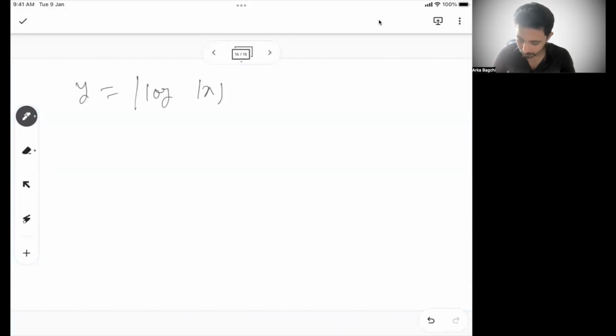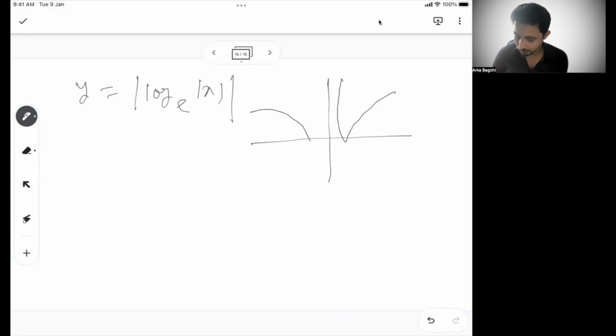log of mod x base e. So how are you going to draw this? It's the same way, because now x can take both positive and negative values, but as a whole y can never be negative. So it will come here, go up, similarly it will come here and go up. This is 1 comma 0, this is minus 1 comma 0, not a straight line as a whole.